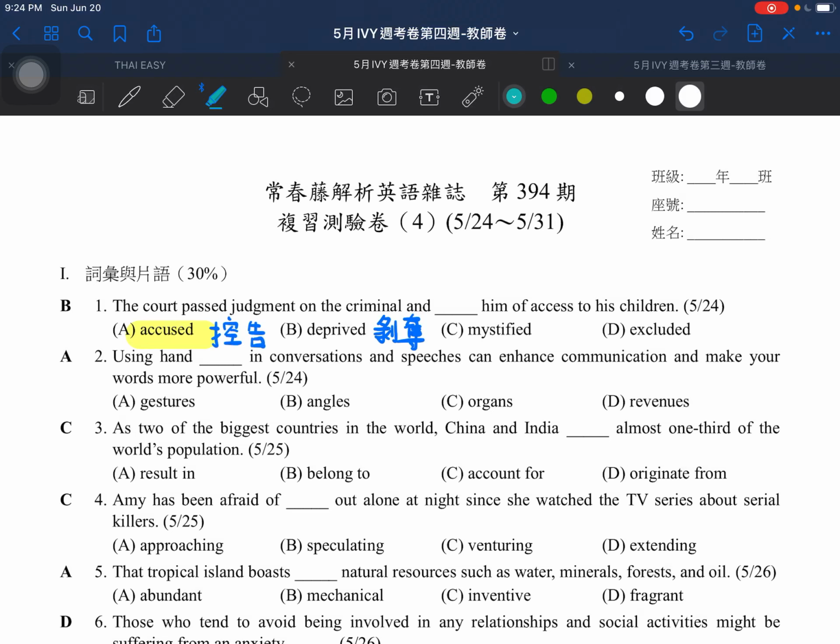All right, so let's move on to week 4 of May. Let's take a look at the first question we have here.